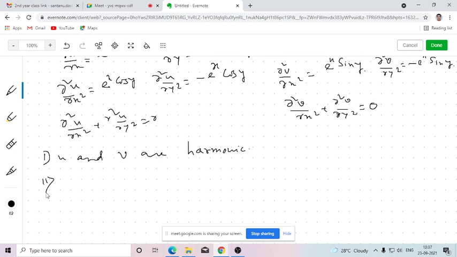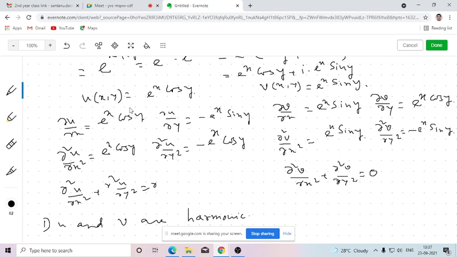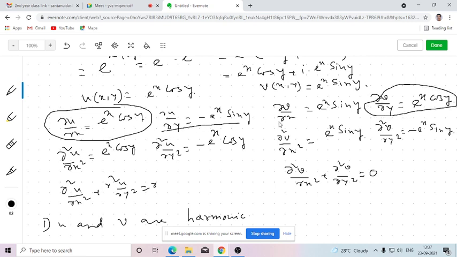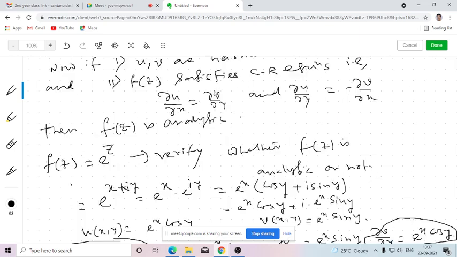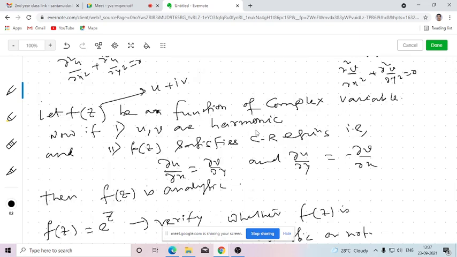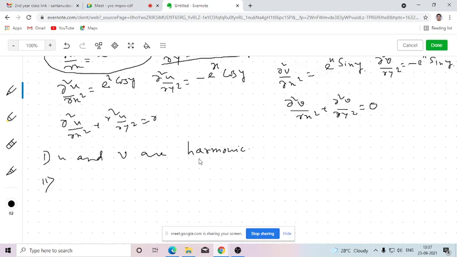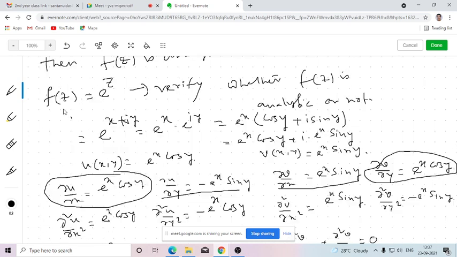Number 2, we need to verify here whether they are satisfying the Cauchy-Riemann equation. So the Cauchy-Riemann equation is obviously verified, because del u del x equals del v del y and del u del y equals minus del v del x. So the Cauchy-Riemann equation is also satisfied. Whatever we have discussed previously is verified. So u and v are harmonic as well as f(z) satisfies the Cauchy-Riemann equation. That's why the function with which we started earlier will be an analytic function.